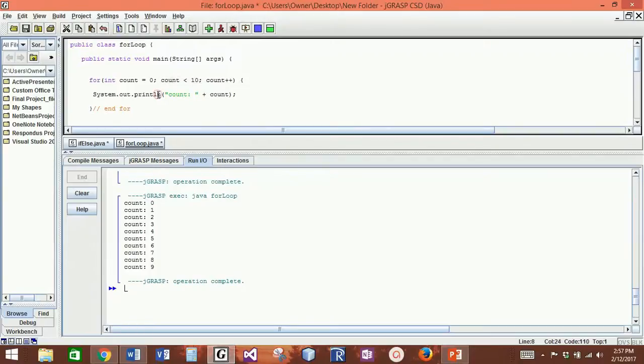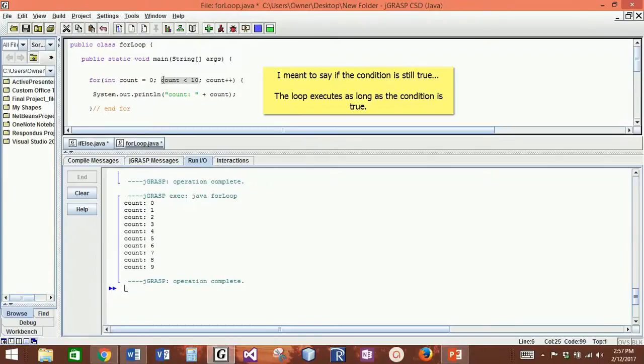So it's going to execute the loop again, which means it's going to print the new value of my counter variable. Then it is going to increment my counter variable by 1 so now my counter variable contains 2. It's going to evaluate the condition again. If the condition is still true, it's going to execute the logic inside of the for loop, and it will do this over and over again until such time as the condition is no longer true.